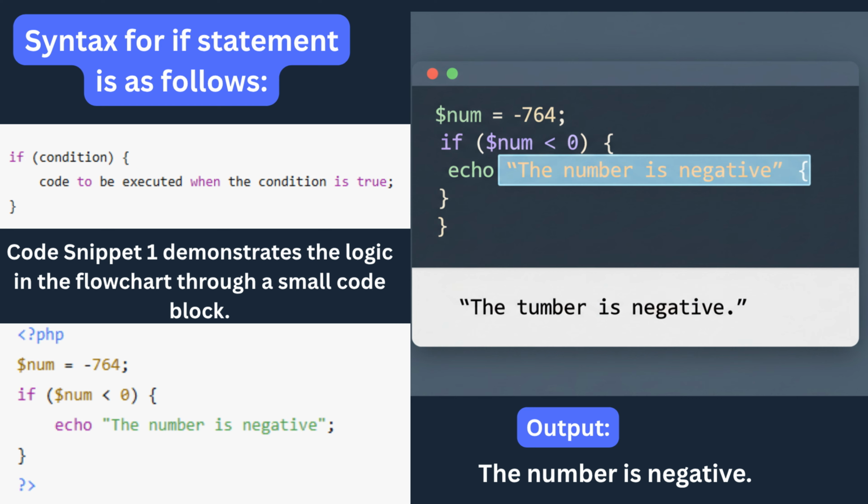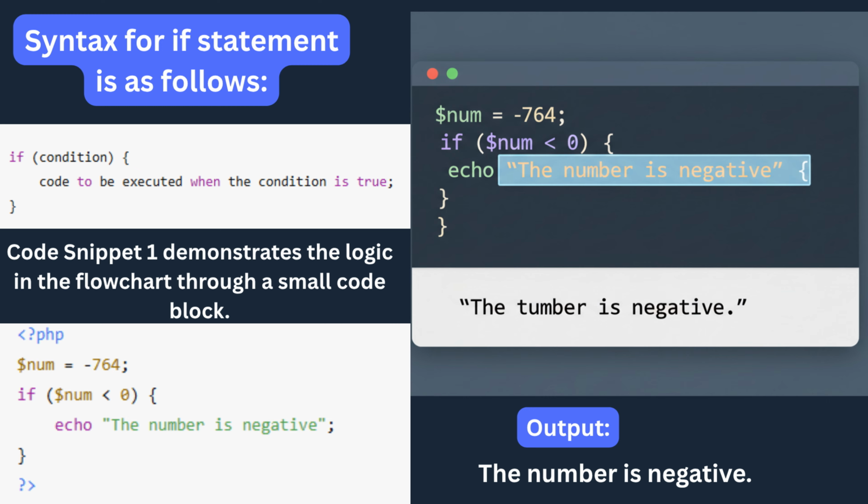The variable $num is assigned the value -764, which is clearly a negative number. The if statement checks the condition: if $num is less than 0. Here, PHP evaluates whether the value stored in $num is less than 0. Because -764 is indeed less than 0, the condition evaluates to true. As a result, the program enters the if block and executes the line, "echo the number is negative." This leads to the output, "The number is negative."